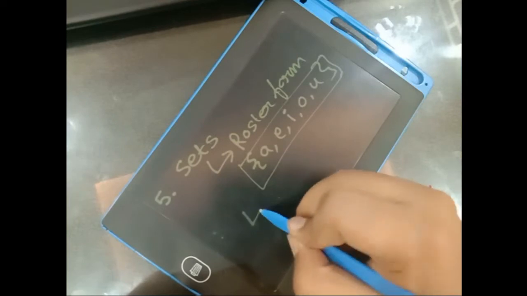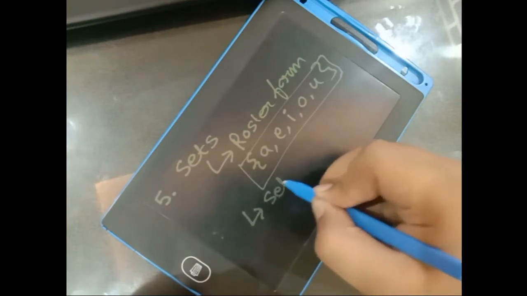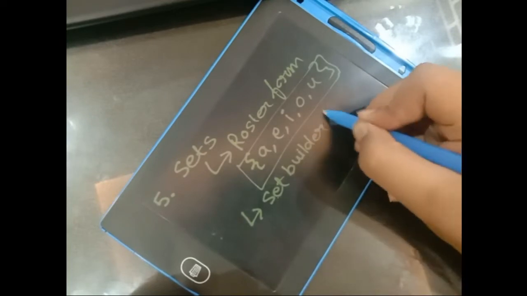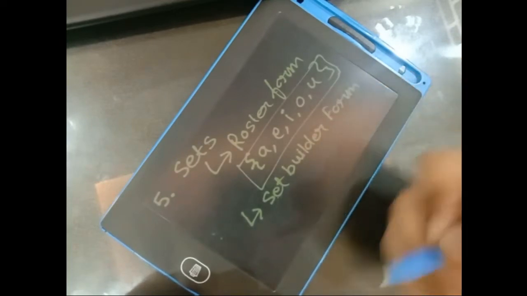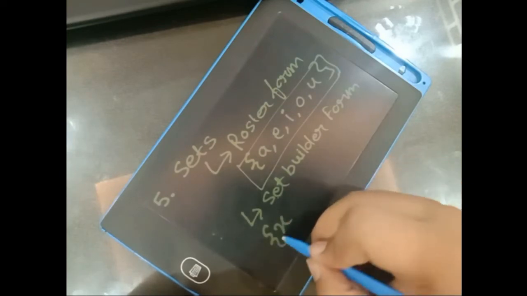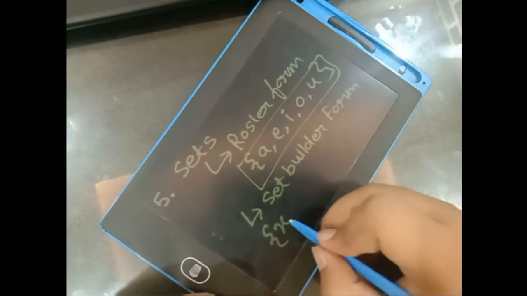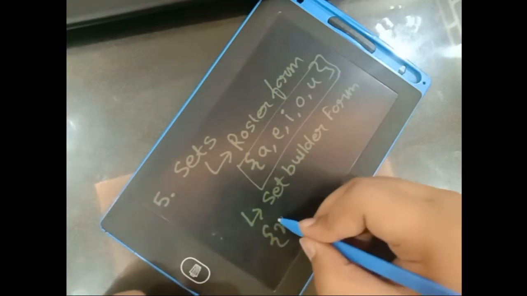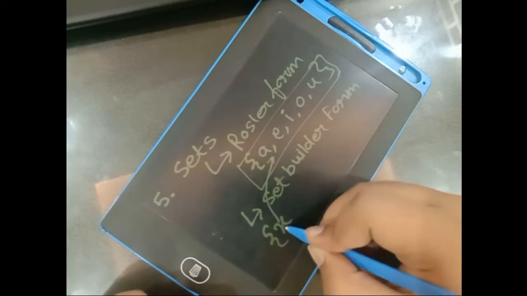The second way is called set builder form. Basically in this we write x or any variable. It doesn't matter, the variable doesn't matter. Whatever comes as the element, like x is the element.